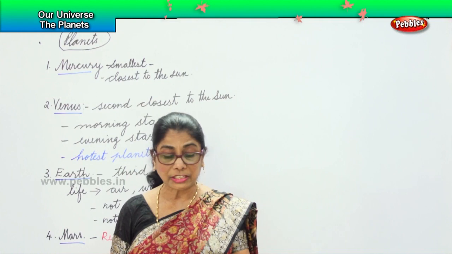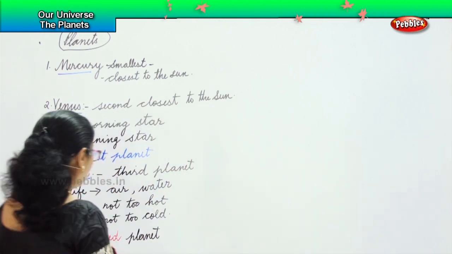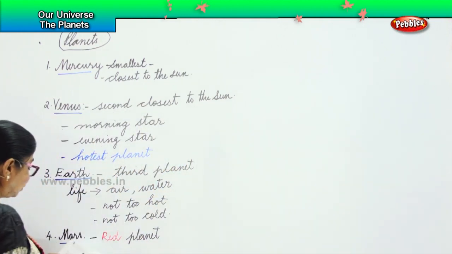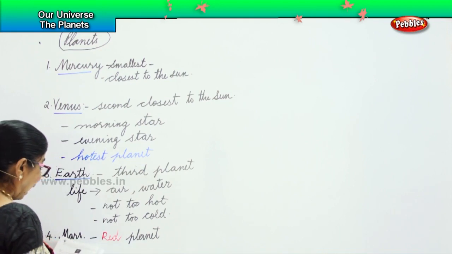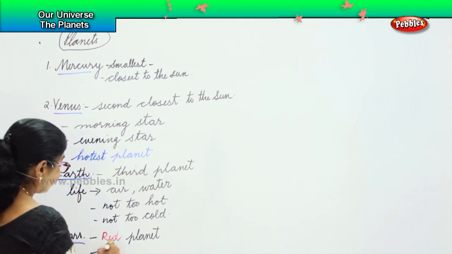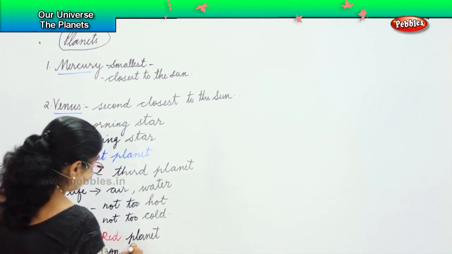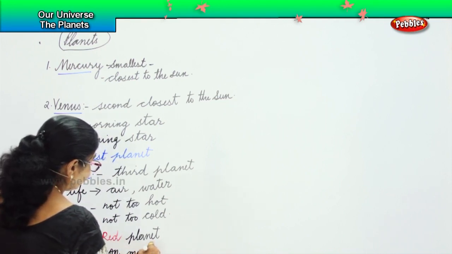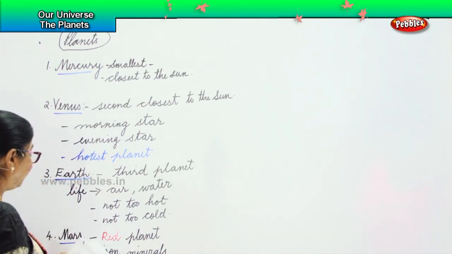Why is it red? Because of the presence of iron minerals. It has got iron minerals. The red planet, and it's the fourth planet.